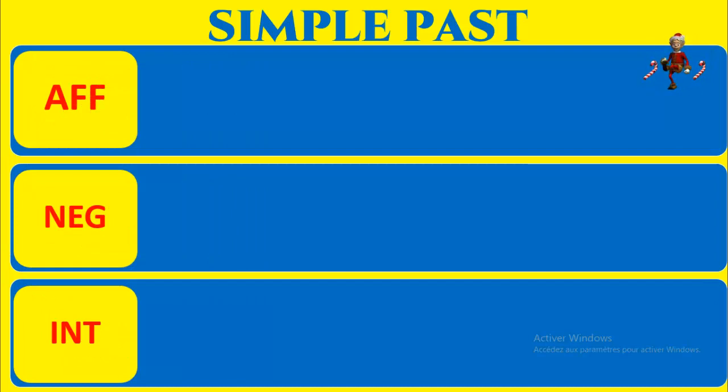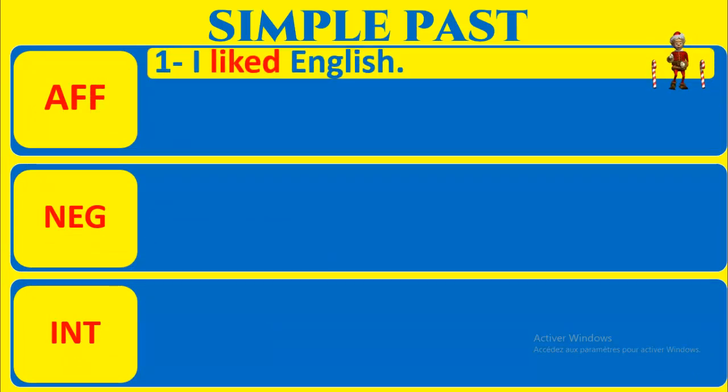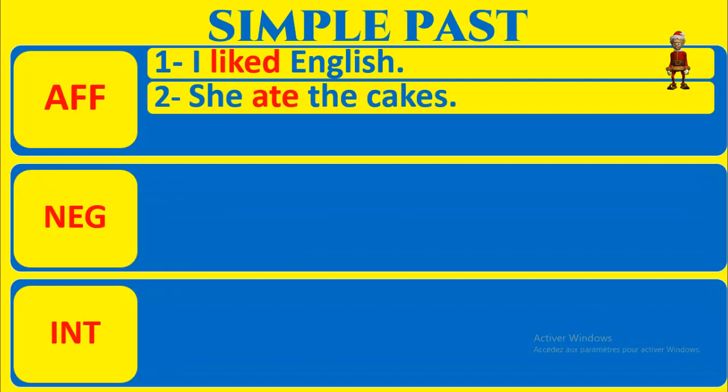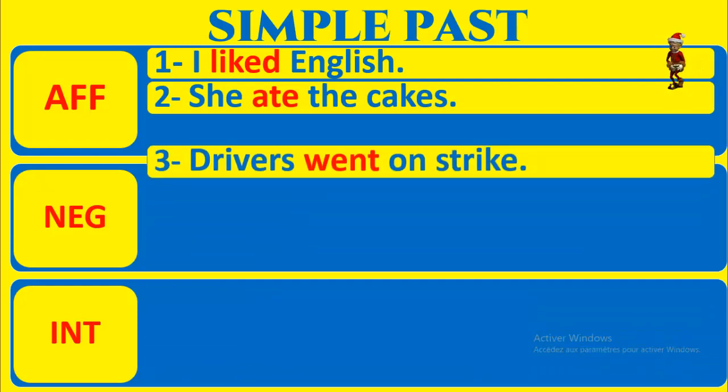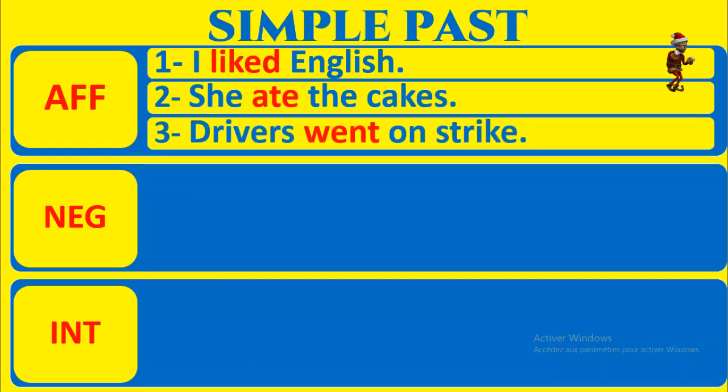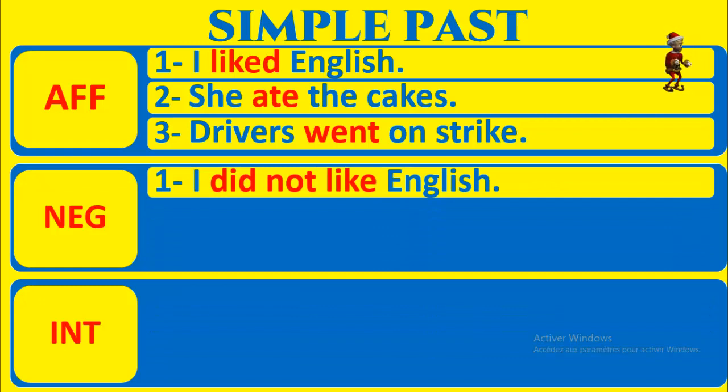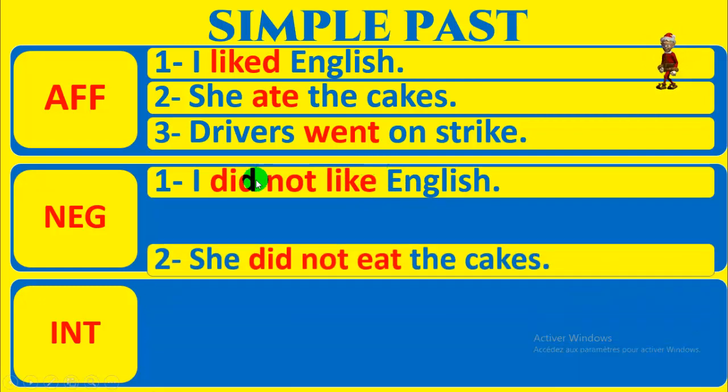Affirmative negative form. I liked English. She ate the cakes. Drivers went on strike. Le verbe like, le verbe eat et le verbe go. Négative forme, comme au présent simple, on va emprunter do, mais cette fois-ci do au passé. Did. I did not like. There is no ed, il n'y a plus le ed ici. Le ed a été pris par do qui est devenu did.